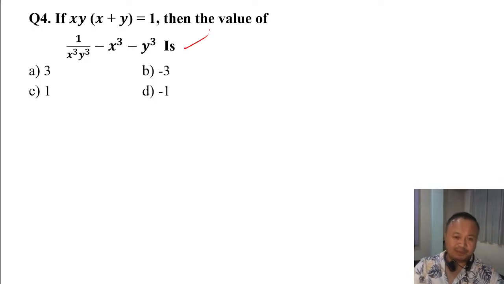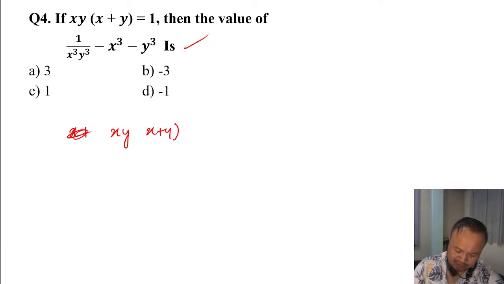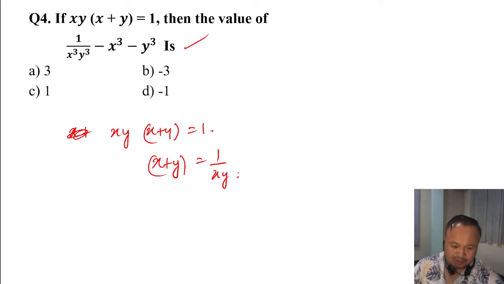So we need the formula for a plus b whole cube. The given question is x plus y is equal to 1. If I do it like this, x plus y is equal to 1 by xy. Now let us make a perfect cube. So the value is 1 cubed minus.